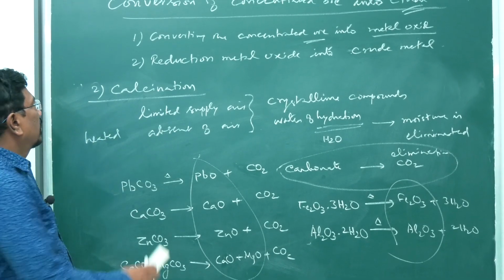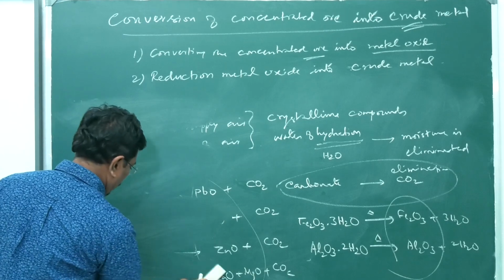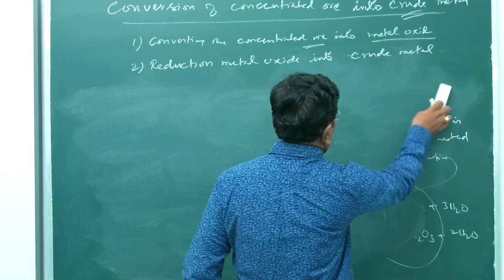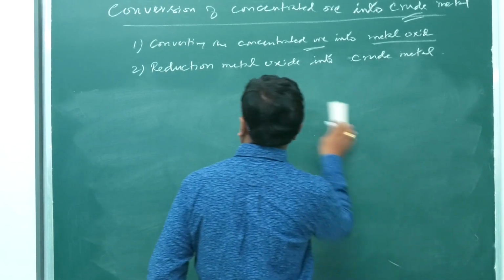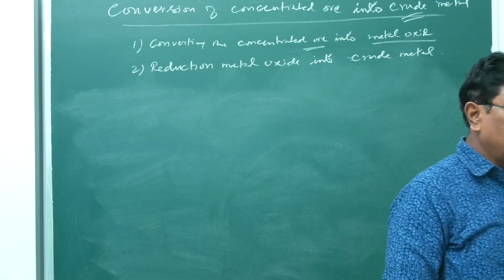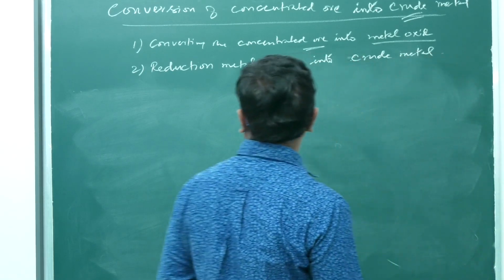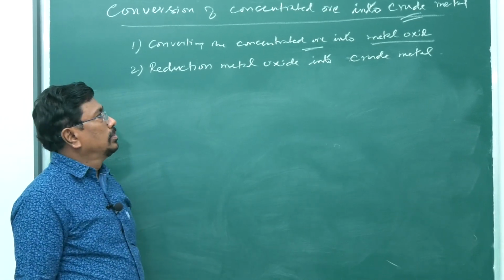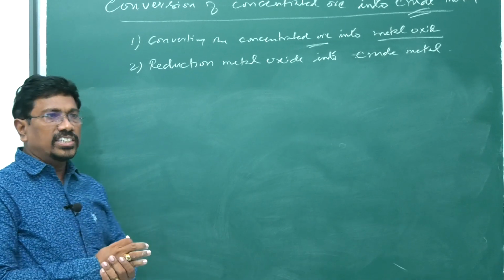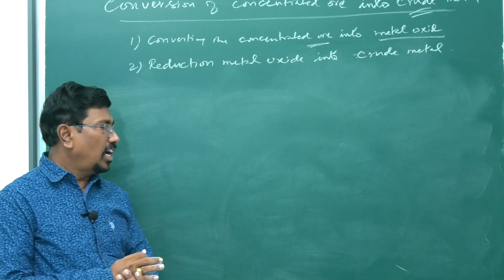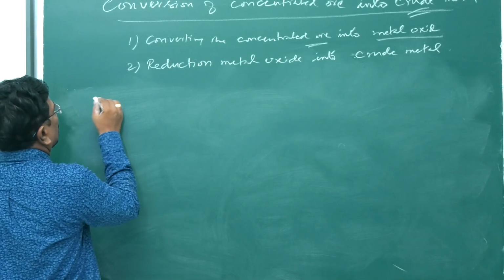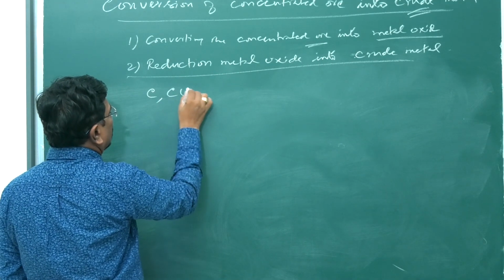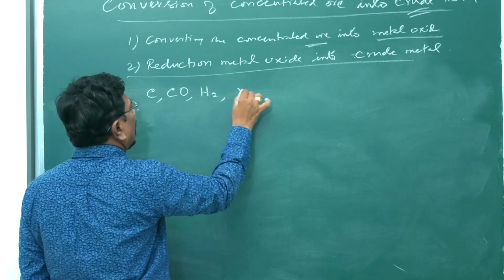The next step: reduction of metal oxide into crude metal. So, how to reduce metal oxide? Reduction may be carried out by common reducing agents like carbon monoxide, hydrogen, and then reactive metals.